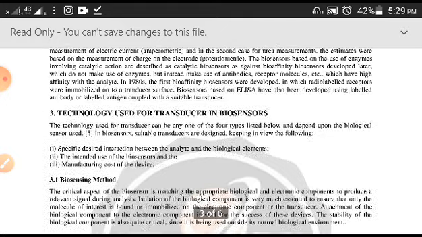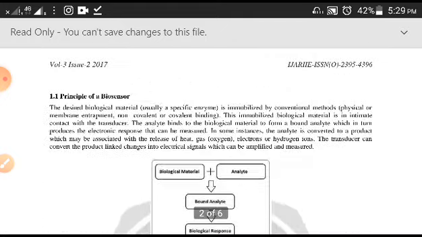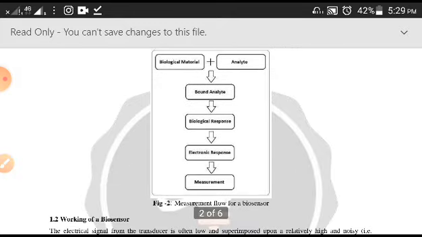So I hope you have understood this small topic well. Just remember a few very important things: it has three very important units. First is the biological component, which is going to be combined with the analyte.